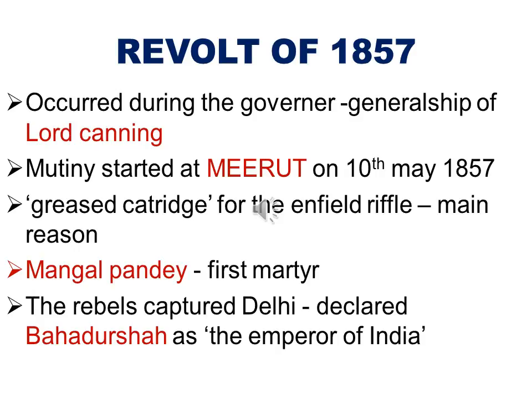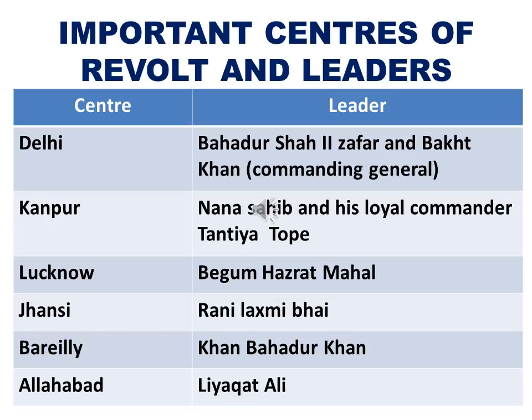The rebels captured the city Delhi and declared the 82-year-old Bahadur Shah Zafar as the Emperor of India. Though the revolt of 1857 occurred in different parts of North India, you want to know what are the important centers, the following 6 important centers of revolt and the corresponding leaders.